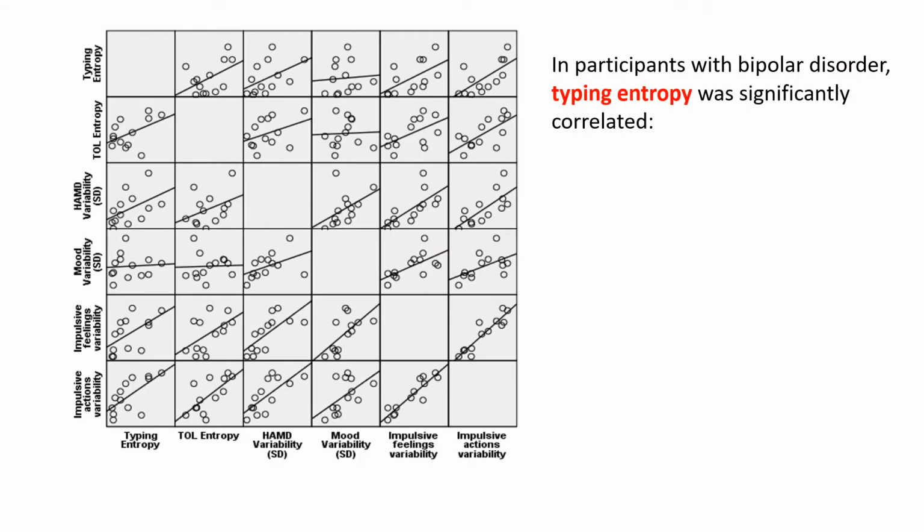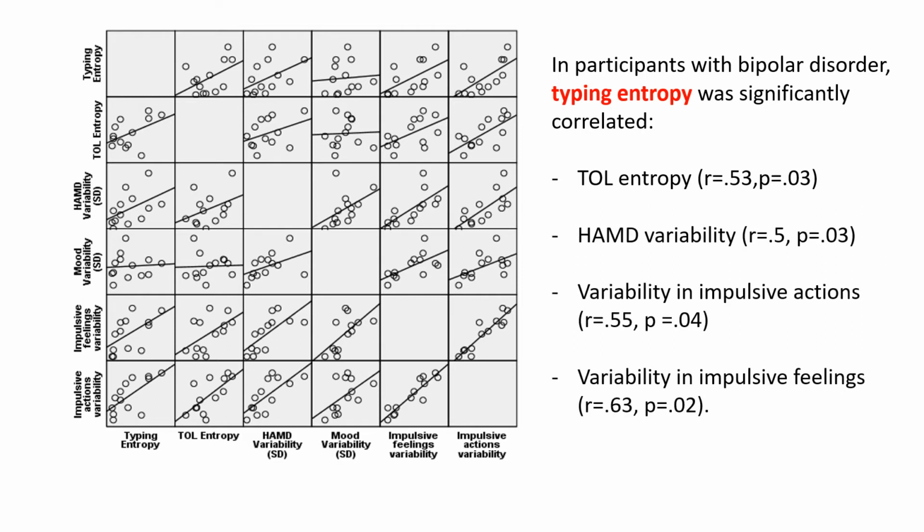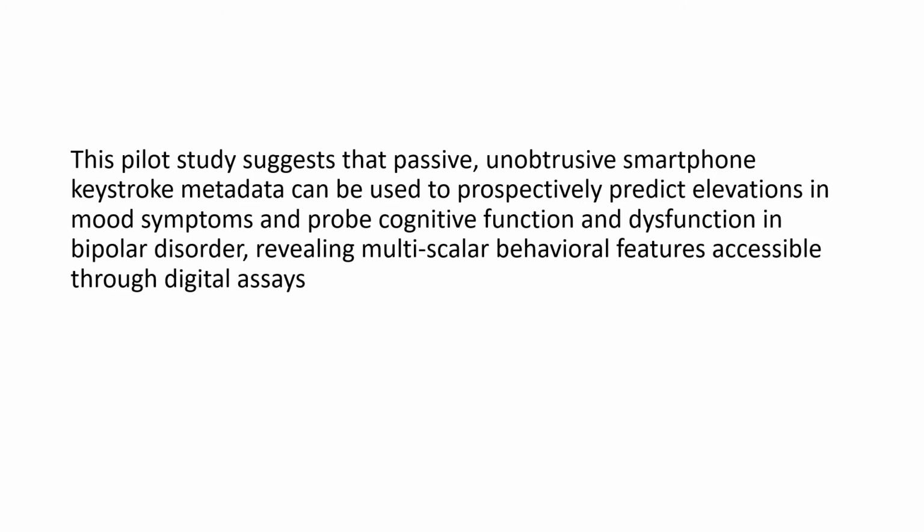Furthermore, typing entropy in patients with bipolar disorder was significantly associated with entropy on the Tower of London task, as well as variability of depressive symptoms as measured by the Hamilton Rating Scale of Depression, and variability in impulsive actions and feelings. So this pilot study suggested that using this passive unobtrusive smartphone keyboard metadata, we could not only prospectively predict elevations in mood symptoms, but we could also probe cognitive function in bipolar disorder, like impaired processing speed and executive function.